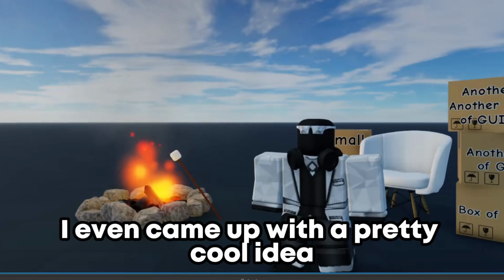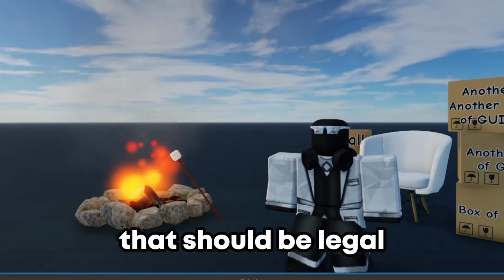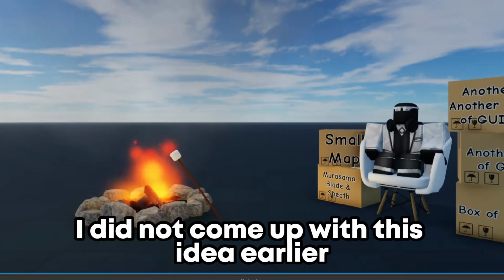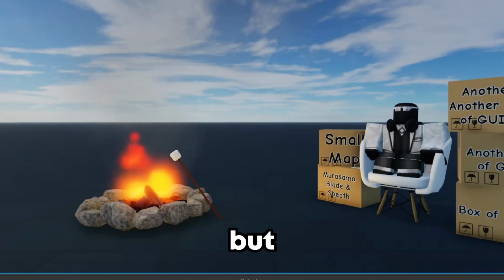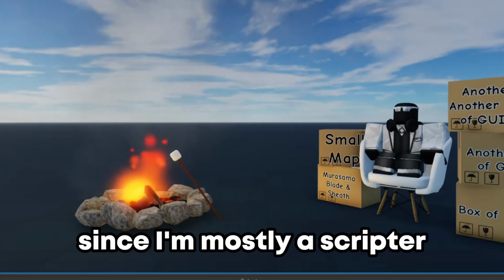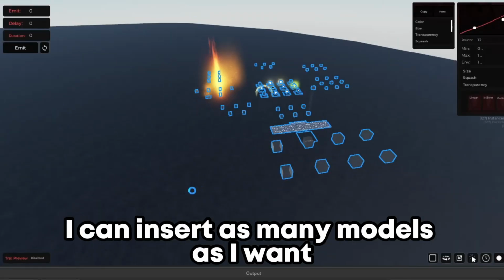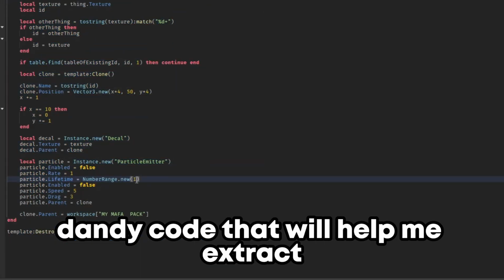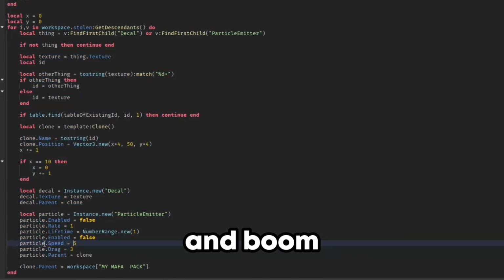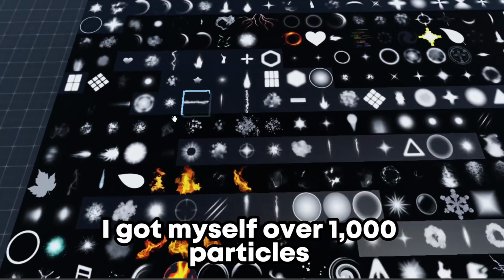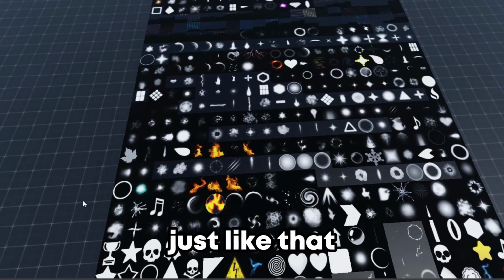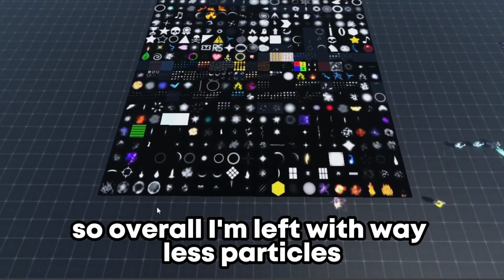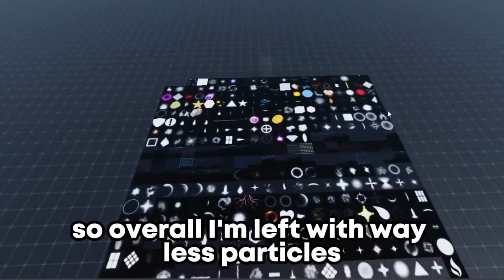I even came up with a pretty cool idea that should be legal since I'm using free-to-use models. I have no idea how I did not come up with this idea earlier, but since I'm mostly a scripter, I can insert as many models as I want, then write some handy-dandy code that will help me extract all the particle textures, and boom, I got myself over 1,000 particles, just like that. Although there are a lot of duplicate textures, so overall I'm left with way less particles.